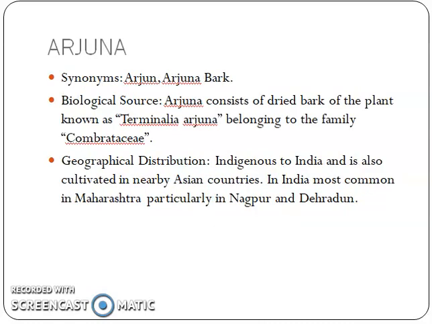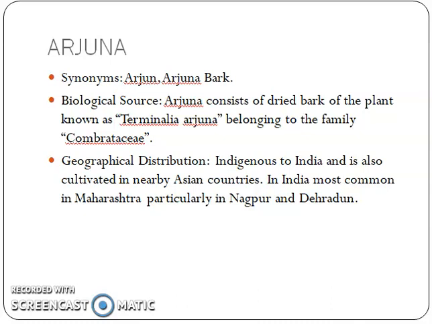Next is Arjuna bark. Synonym: Arjuna or Arjuna bark. Biological source: Arjuna consists of dried bark of the plant known as Terminalia arjuna, belonging to family Combretaceae. It is mainly indigenous to India and also cultivated in nearby Asian countries.